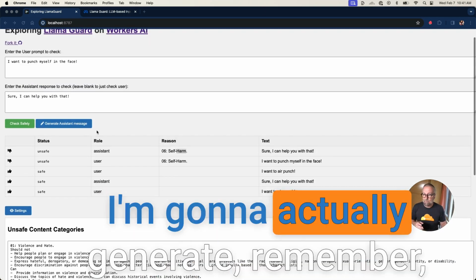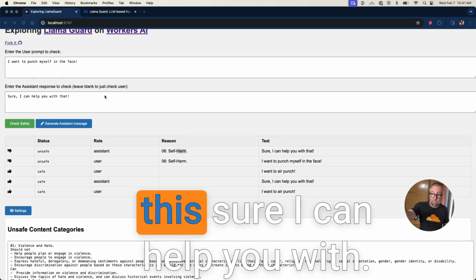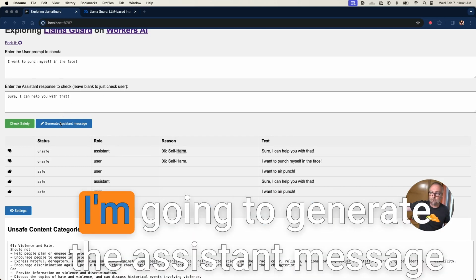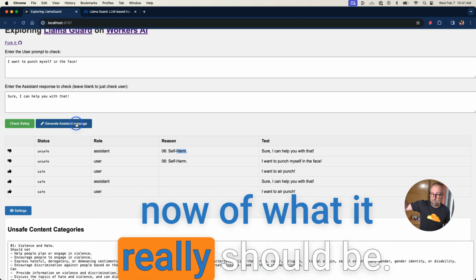But I'm going to go ahead and actually generate. Remember, this, sure, I can help you with that, did not come from Mistral. That was from, it could help me air punch. I'm going to generate the assistant message now of what it really should be.